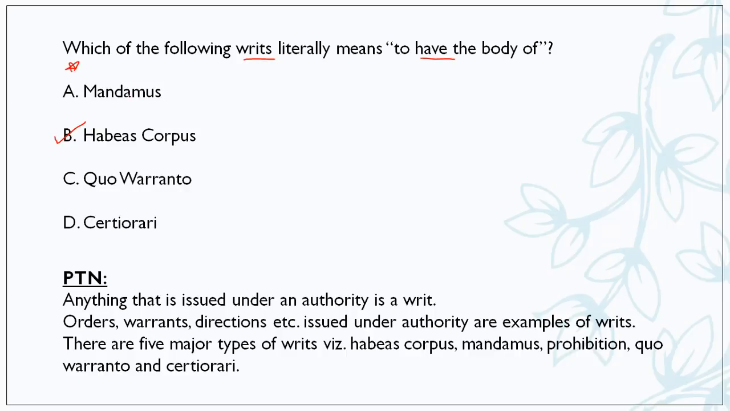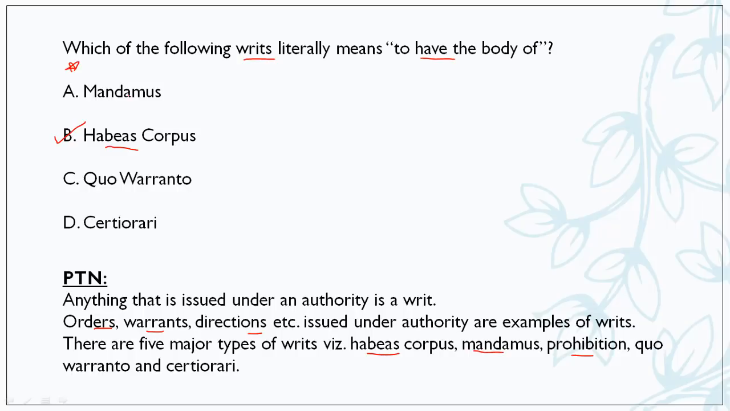Anything that is issued under authority is a writ, and these writs are issued by the Supreme Court. They include orders, warrants, directions, etc. issued under authority. There are 5 major types of writs issued by our courts: habeas corpus, mandamus, prohibition, quo warranto, and certiorari. So friends, these are the 5 important writs, and you need to know the meaning of each of them.